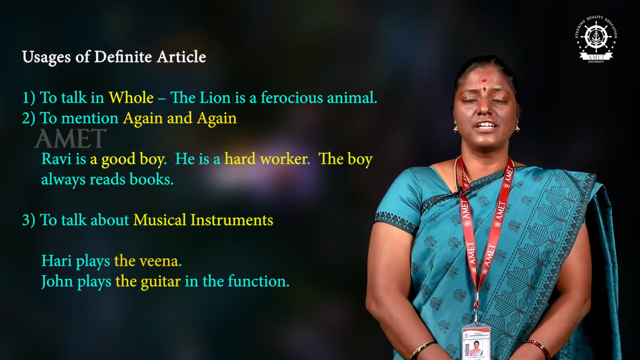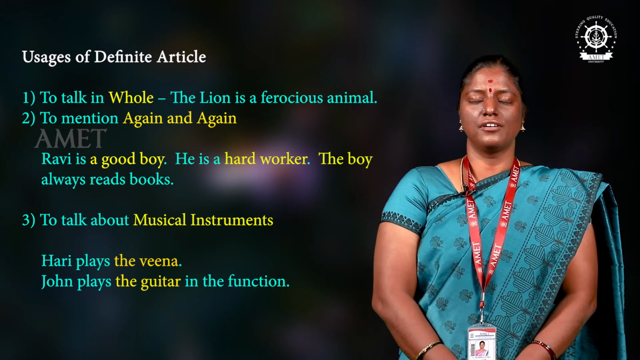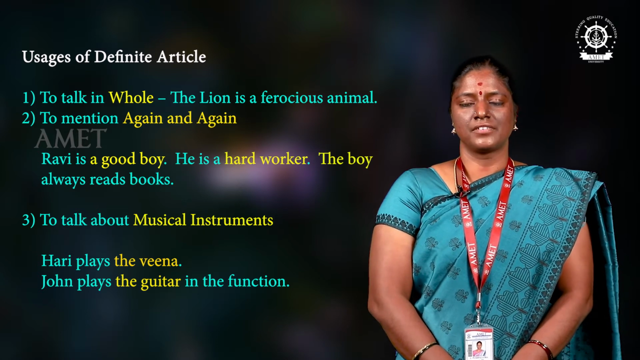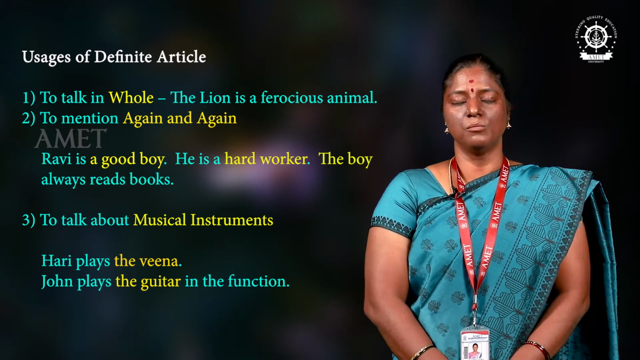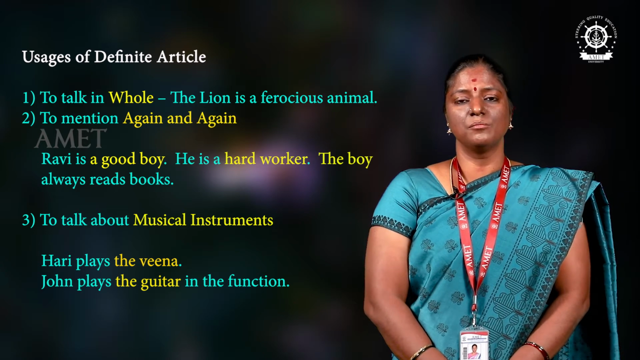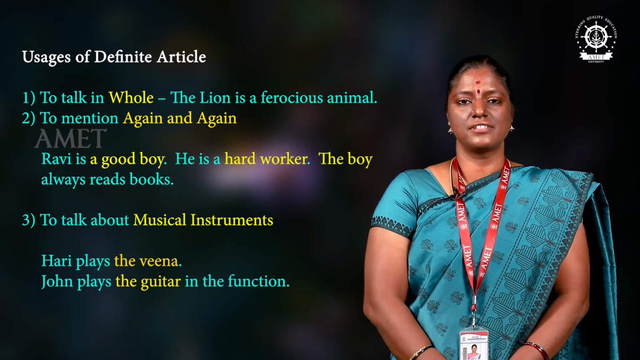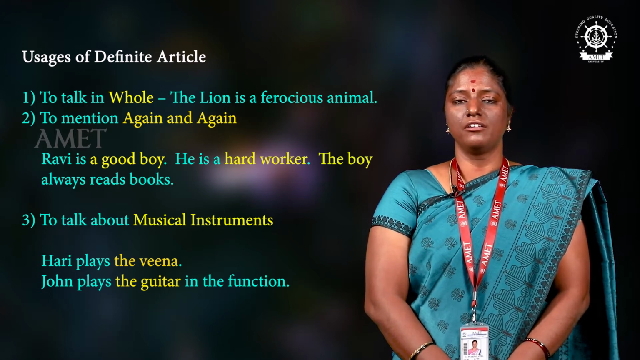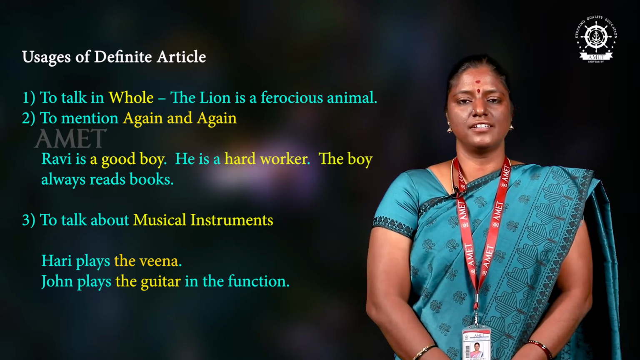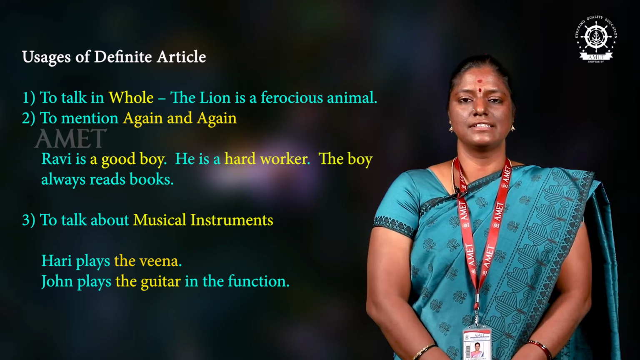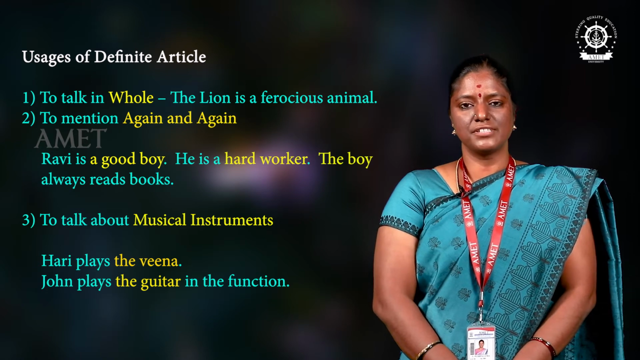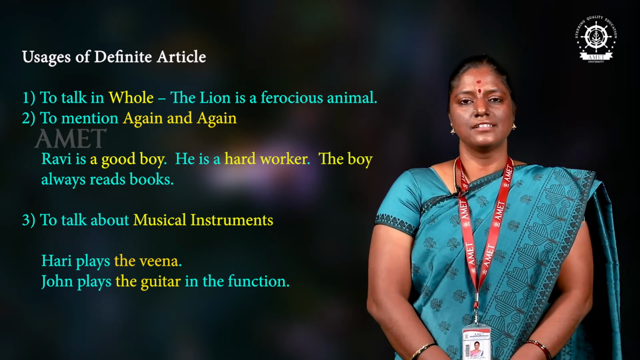Next one, if you are going to mention again and again, talking about a particular thing, then you have to use the. For example, Ravi is a good boy. Again, I am going to talk about him, so I am going to say the boy. Ravi is masculine gender, so I am saying the boy. The boy always reads books. Like that, if you are going to give more information about the first sentence, we have to use this definite article the.